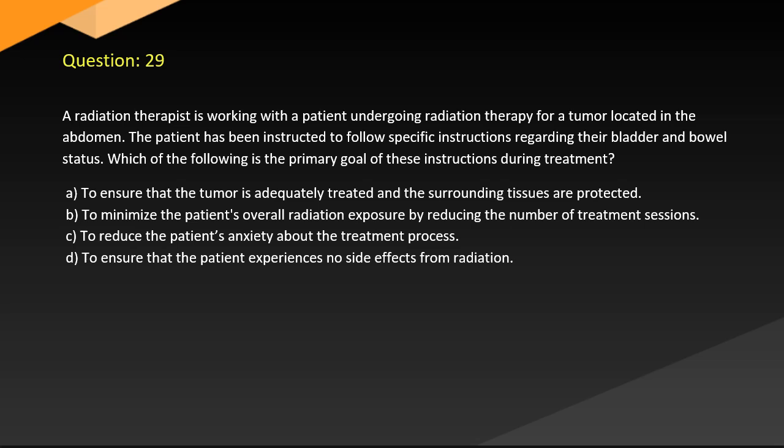Question 29. A radiation therapist is working with a patient undergoing radiation therapy for a tumor located in the abdomen. The patient has been given specific instructions regarding their bladder and bowel status. Which of the following is the primary goal of these instructions during treatment? A. To ensure that the tumor is adequately treated and the surrounding tissues are protected. B. To minimize the patient's overall radiation exposure by reducing the number of treatment sessions. C. To reduce the patient's anxiety about the treatment process. D. To ensure that the patient experiences no side effects from radiation.